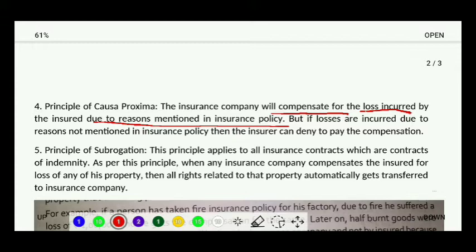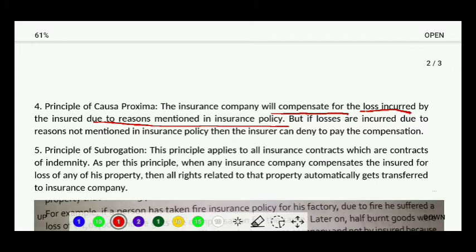Now what does that mean? Suppose I have taken a fire insurance, right? I've taken a fire insurance. So only if losses happen due to fire, then only I can get a compensation. If losses happen due to any other reasons other than the fire happening, then the insurance company might deny me paying the compensation, right?